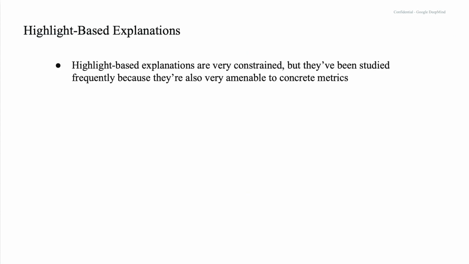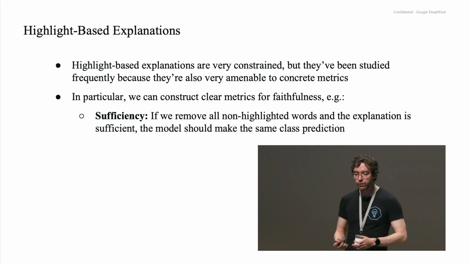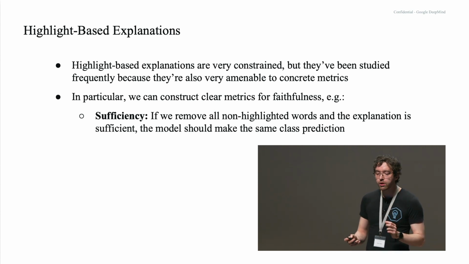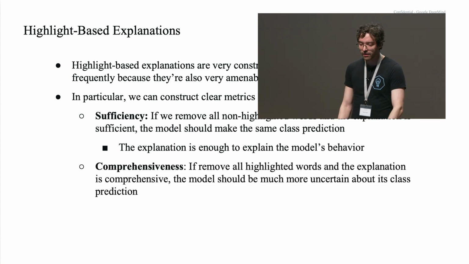So highlight-based explanations are very constrained, but they've been studied quite a bit because they're also very amenable to concrete metrics. And in particular, we can construct some clear faithfulness metrics. Sufficiency asks, if we remove all the non-highlighted words and the explanation is sufficient, the model should make the same class prediction. It means the explanation is enough to explain the model's behavior.